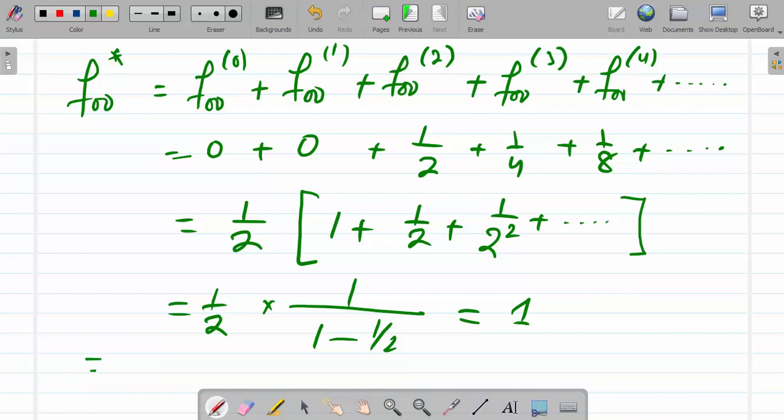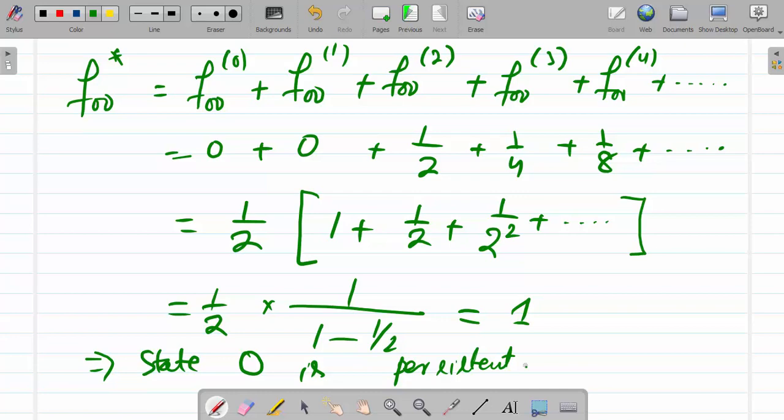So that implies state 0 is persistent. It is not a transient state. So now we have to find the mean recurrence time.